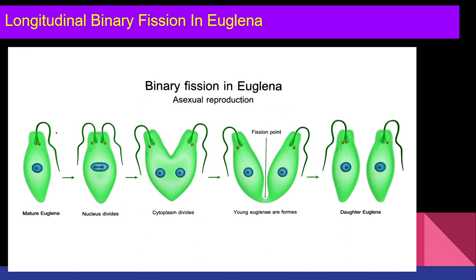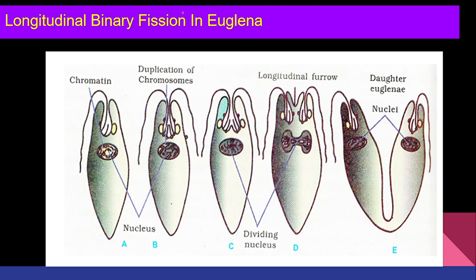Now here you can see the picture. Anyways, it's showing two division of the flagella. But what is given in your textbook is that one daughter will have flagella, another will have it after cell division, right? So this is the diagram given in your textbook.